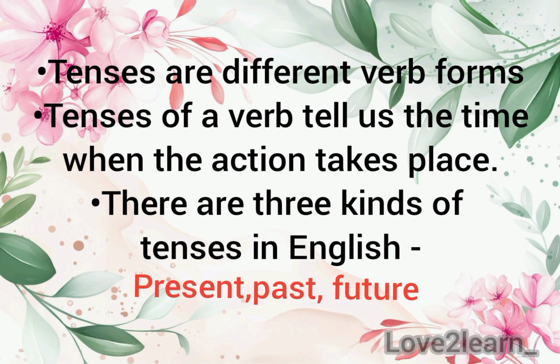In this video, we are going to see simple present, past and future tenses. Tenses are different verb forms. Tenses of a verb tell us the time when the action takes place. There are three kinds of tenses in English. They are present, past and future tenses.